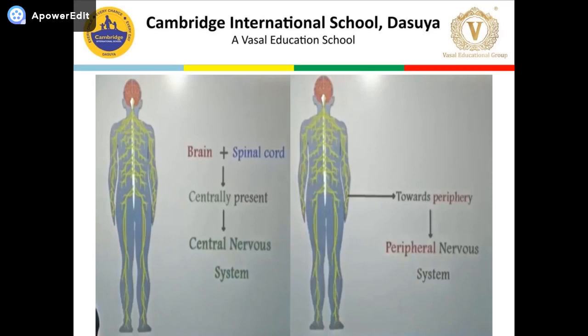And now these neurons, you can see on the other side, take information from the sense organs to the spinal cord or brain, are present towards the periphery, and so they form the peripheral nervous system.